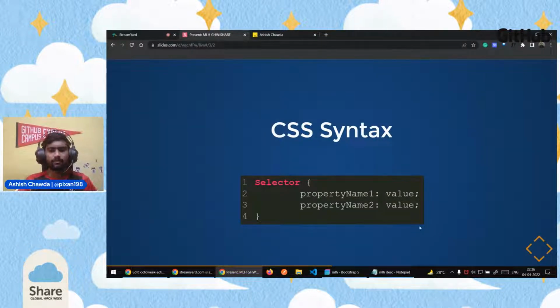So it is better for us to know that there will be a selector. A selector is basically something we use to select something. When we say a bench, we are selecting a bench or a bunch of benches in a classroom or in a hall. That's why we use a selector. And this is a property. For example, we can try to set a property like color. If we want to set the color to white, as it is here, we write color and then white. So this is the basic syntax we use for CSS.